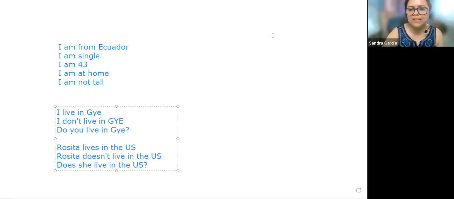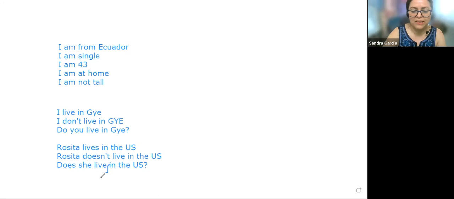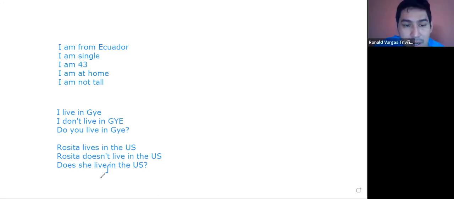Okay, now let's practice this. Rosita doesn't live... ¿Cómo es? Pero cuando es pregunta. No, digo, en la respuesta de arriba, ¿ahí no iría S?